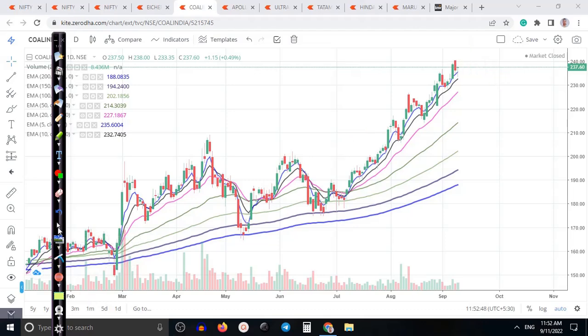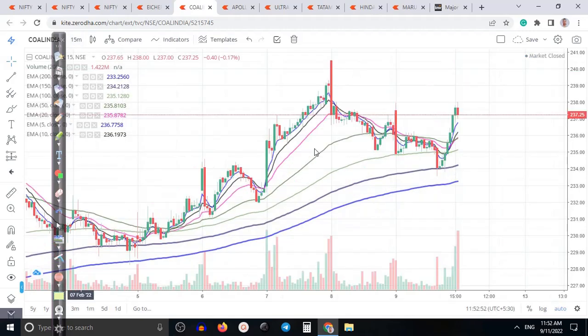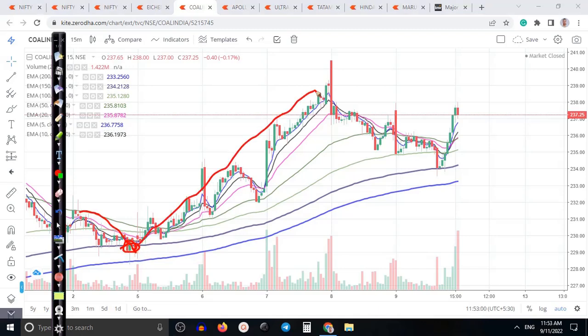Okay, so let me show you a small time frame like 15 minute. So the 15-minute chart is clearly bouncing from a specific moving average, the 150. Have you seen price pull back and bounce again? And right now price is somewhere there and broke this resistance line.